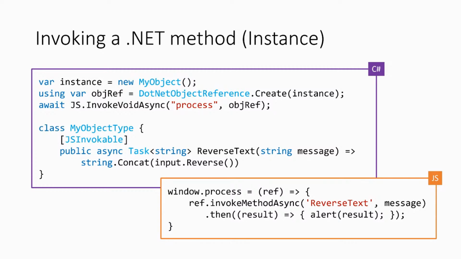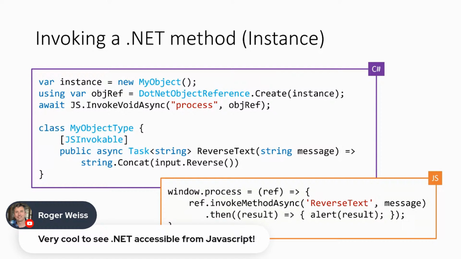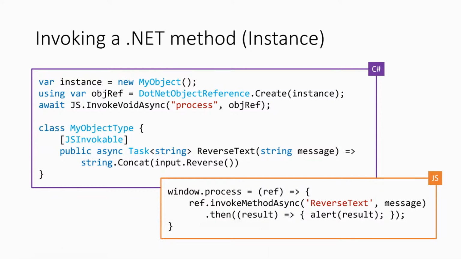So let's just say the first line, I've got some random object. It could be anything. It can be created at any point. It just exists. We're using it to do something. Then, if we pass that directly to JavaScript, it's going to try and serialize it, right, to pass the object. But what we really want to do is pass a reference to that object to JavaScript. So that's what the next line does.